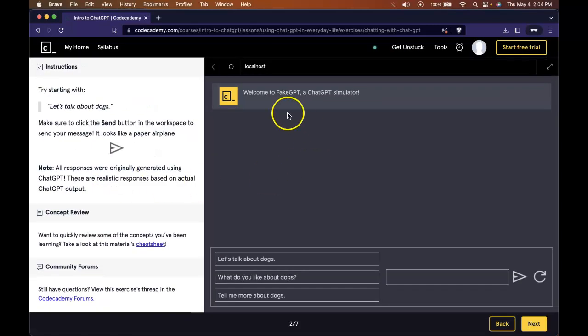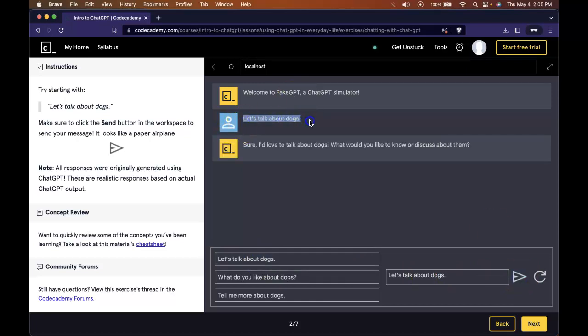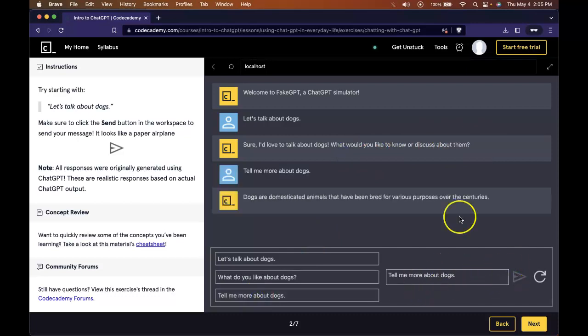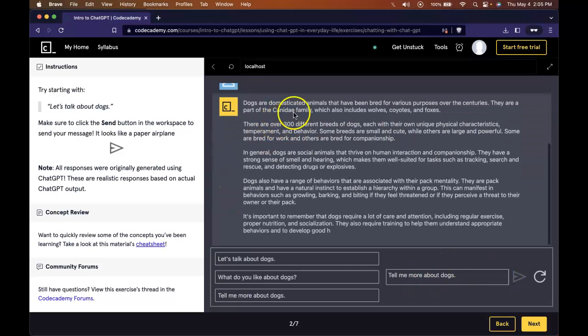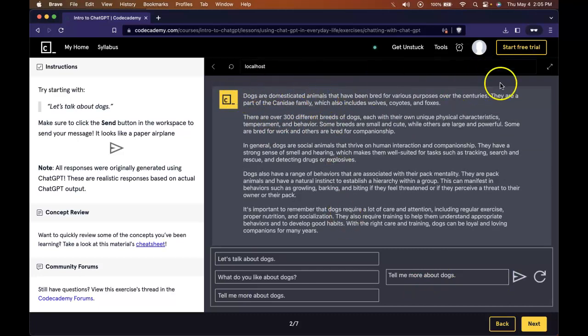Let's zoom out. So welcome to Fake GPT, a GPT simulator. So it says click let's talk about dogs. And then we send. So there it is. Let's talk about dogs was asked, and the response was, sure, I'd love to talk about dogs. What would you like to know or discuss about them? Let's see if I could choose tell me more about dogs. And we do see it output plenty of information about dogs. Let's go ahead and press next.